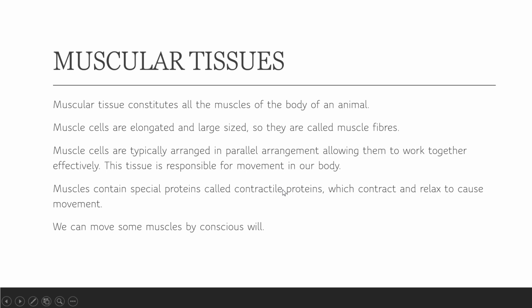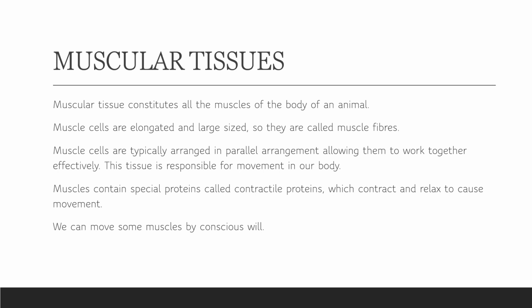Muscular tissue, as the name suggests, is the tissue present in muscles. So in an animal body, the smallest muscle to the largest one consists of muscular tissue. Muscle cells are elongated, quite long and large in size, so they are called muscle fibers. Muscle cells are typically arranged in a parallel arrangement, which helps them to work very efficiently.